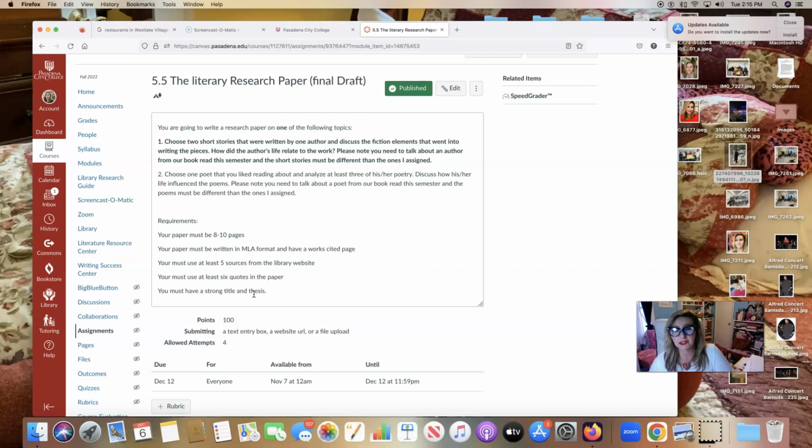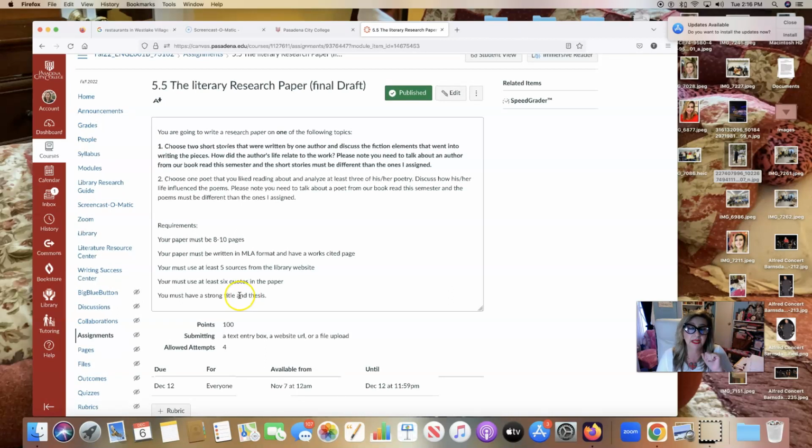Your paper is due on December 12th, and your final exam will also be due on December 12th. And this class actually ends on December 12th, which is next Monday. So just keep those things in mind. This is the last week of school, and after Monday, this module is going to close. The Canvas page is going to close, and I'm going to start working on grades, which I will be having by the end of next week. Okay?